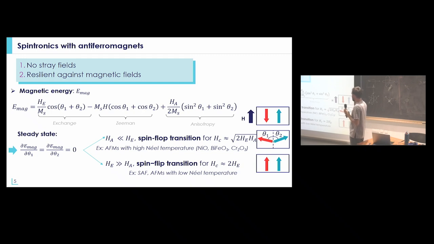As soon as the exchange field is more than 10 Tesla, this is always what you have, so as soon as the Néel temperature is relatively high, more than a few Kelvin. The spin-flip transition is more something that you see in synthetic antiferromagnets, which are not real antiferromagnets, and in antiferromagnets with a low Néel temperature.